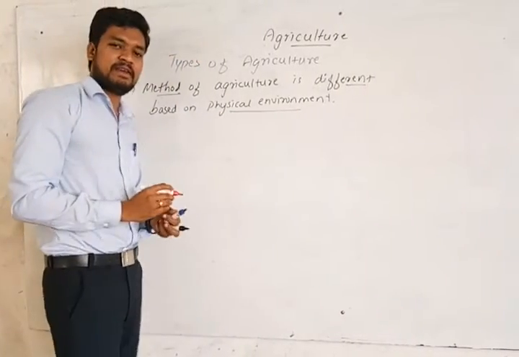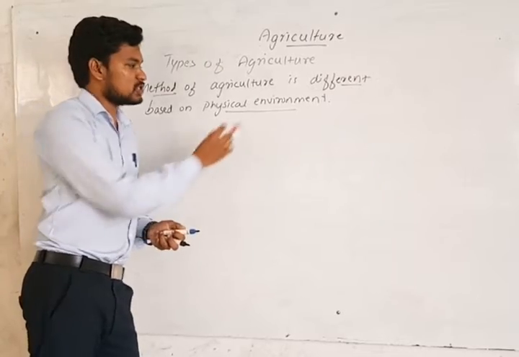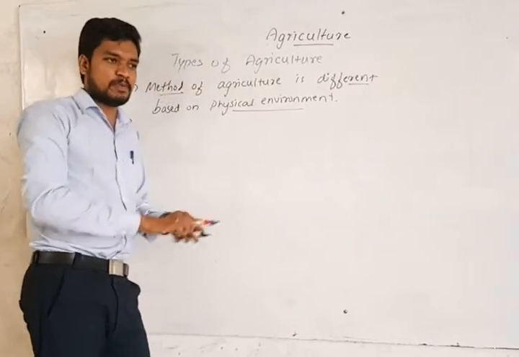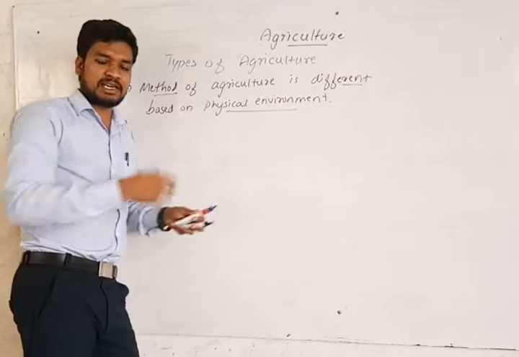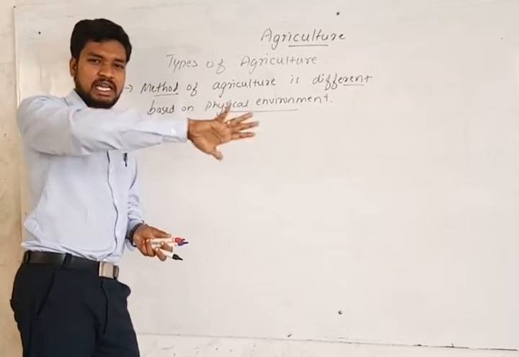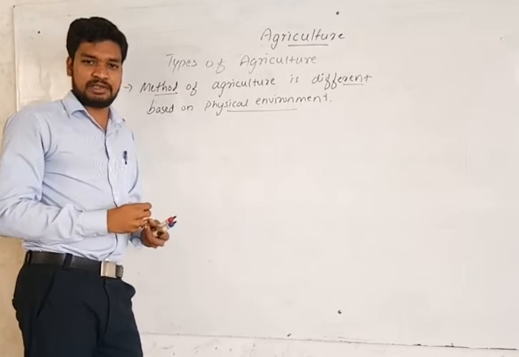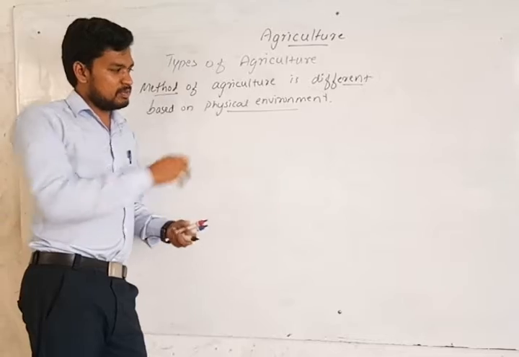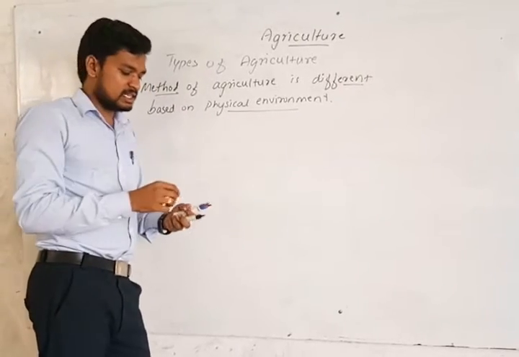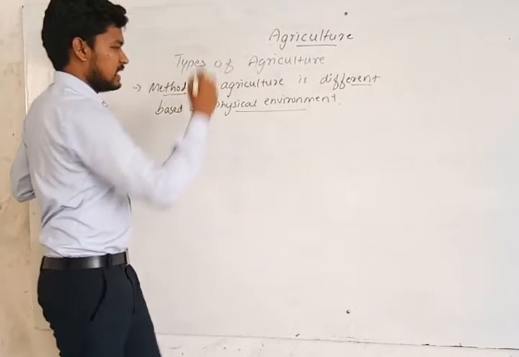Not only in India, in every place the method of agriculture changes because of the physical environment. Suppose it is a plain area, there we practice a different method. Suppose it's a sloping area, or an area covered by forest, you will be practicing more differently there, isn't it? So the physical environment influences having different types of agriculture.